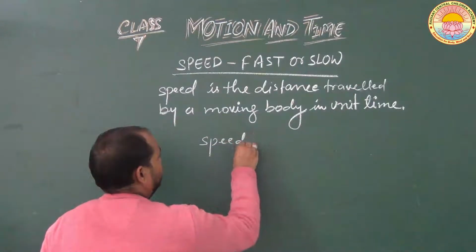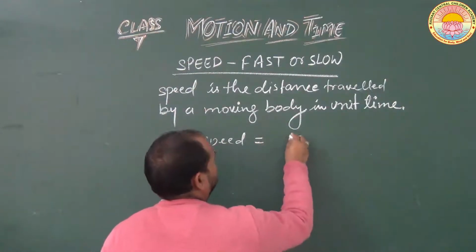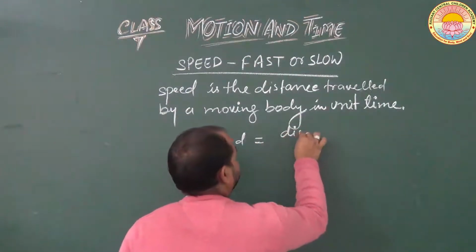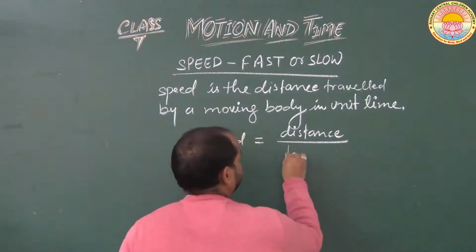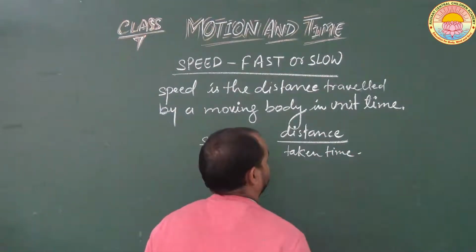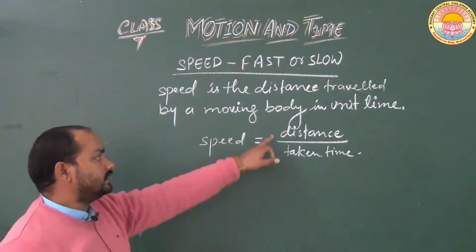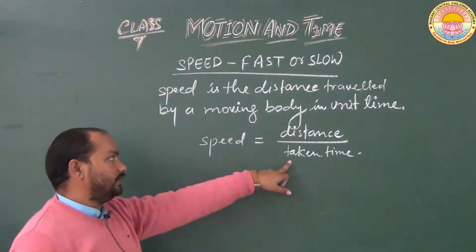According to this definition, the speed will be distance upon time taken, meaning the total distance travelled by the object divided by the total time taken by the object.